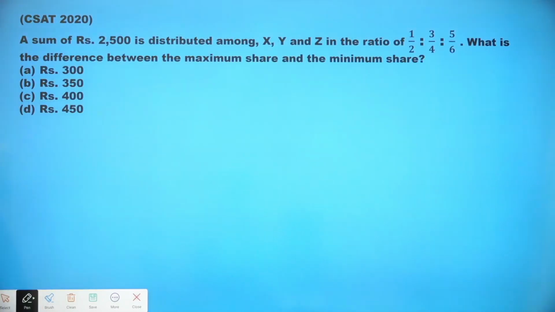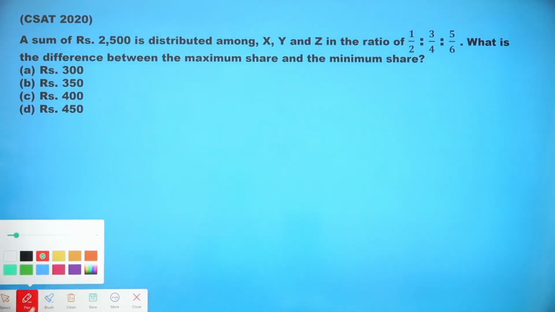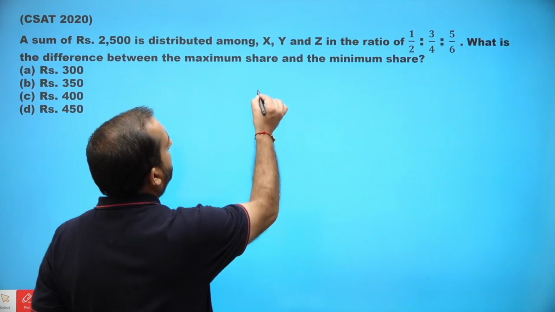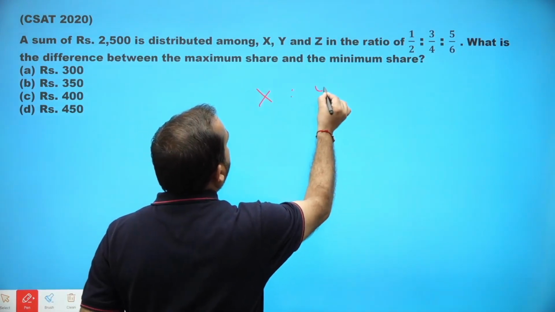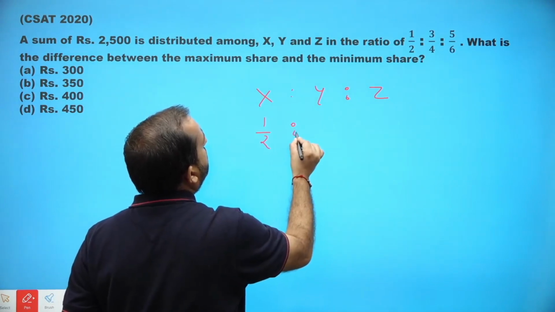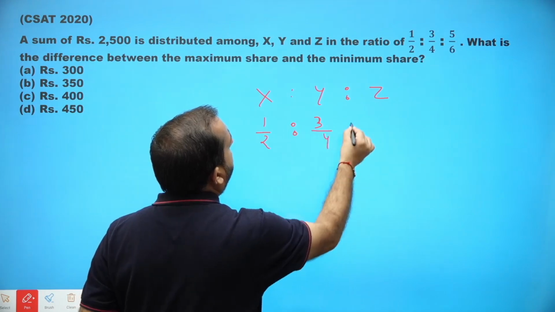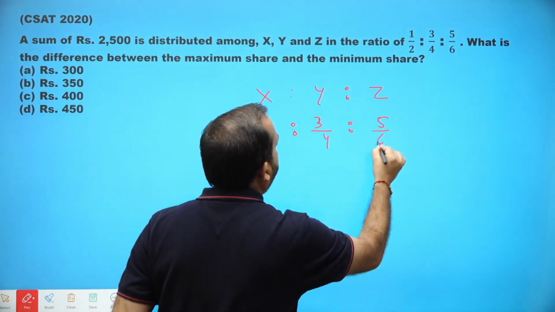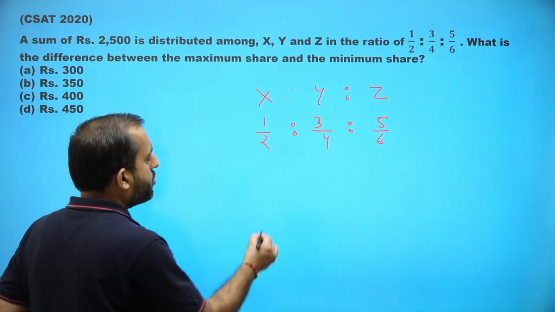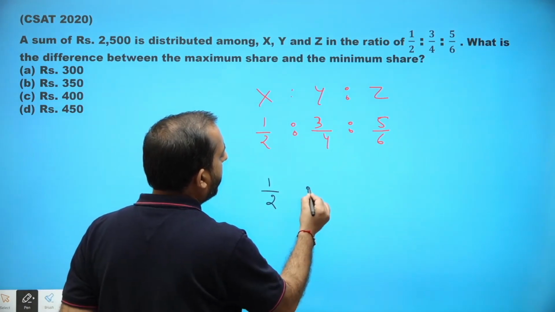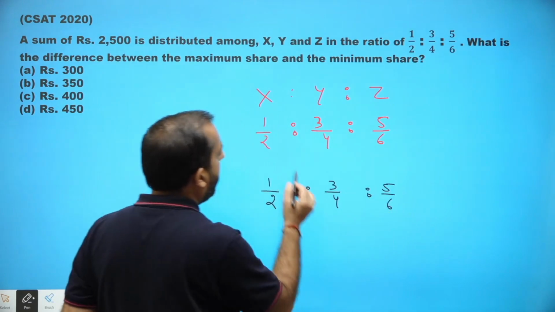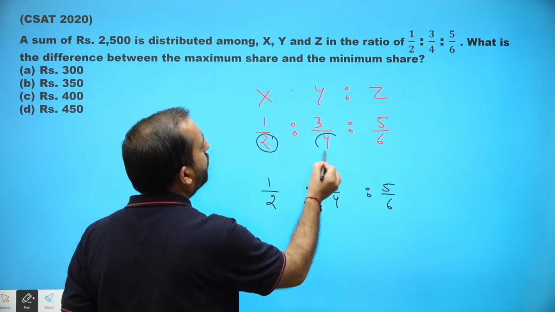Next question says, if rupees 2500 is distributed among X, Y, Z in the ratio 1/2 is to 1/3, 3/4 is to 5/6. Now, to convert this ratio into a linear form, take the LCM of 2, 4 and 6.